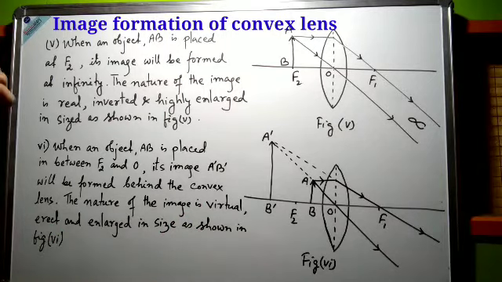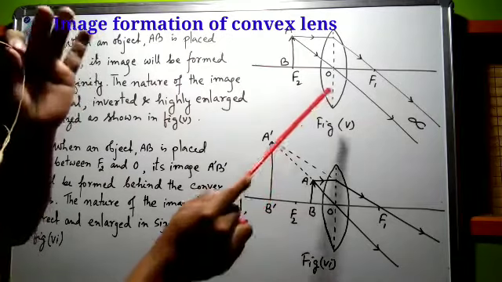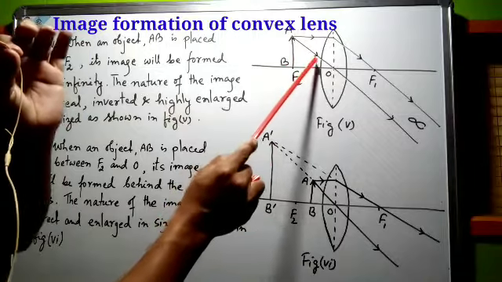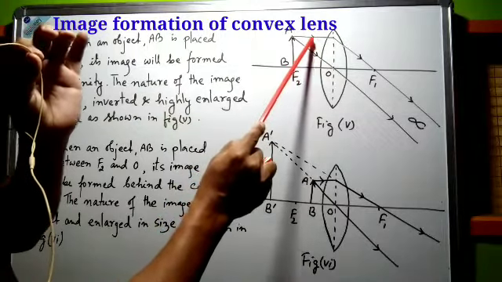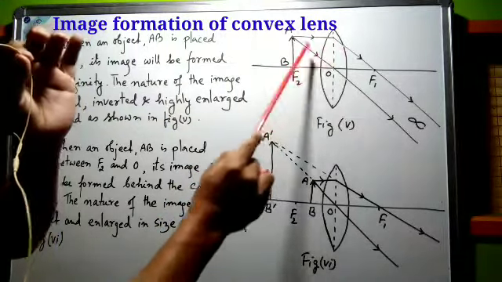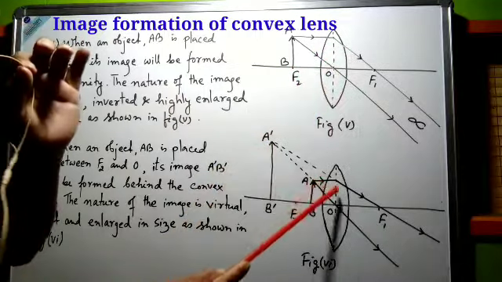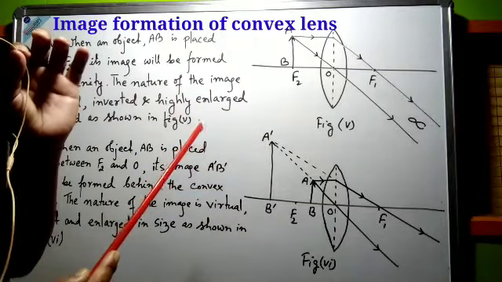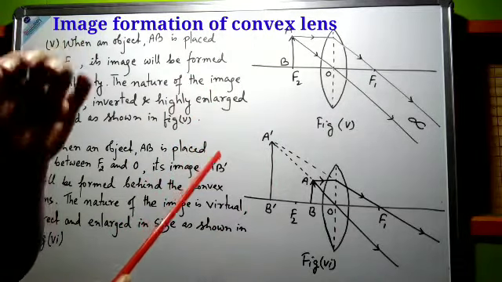Then another important point is, while drawing the ray diagrams, don't forget to put the arrowhead. This arrowhead indicates the direction of the light rays.